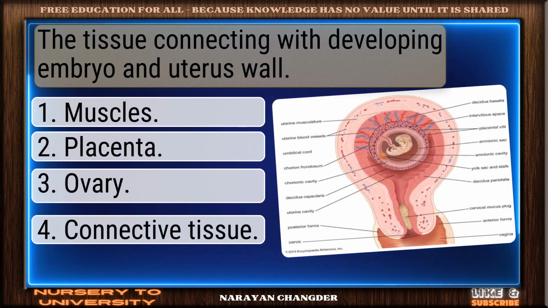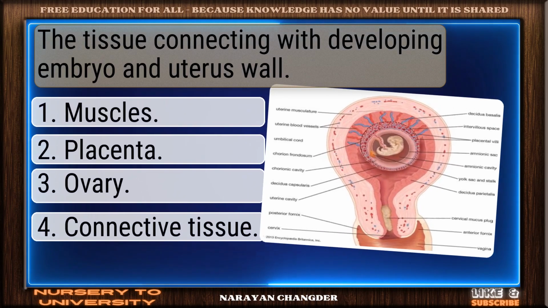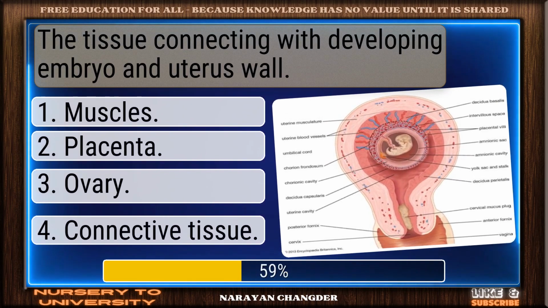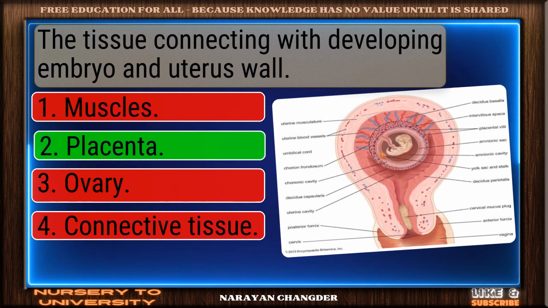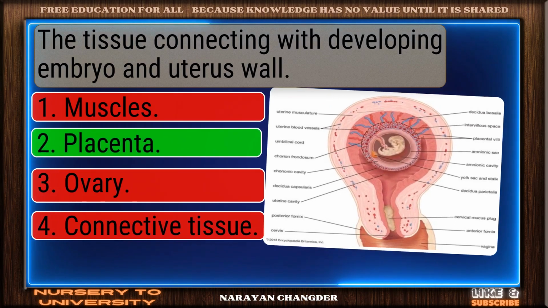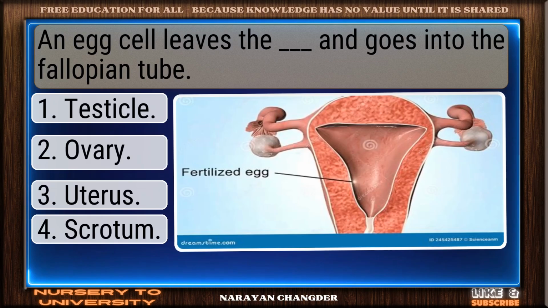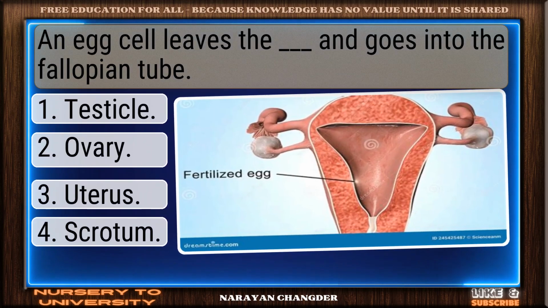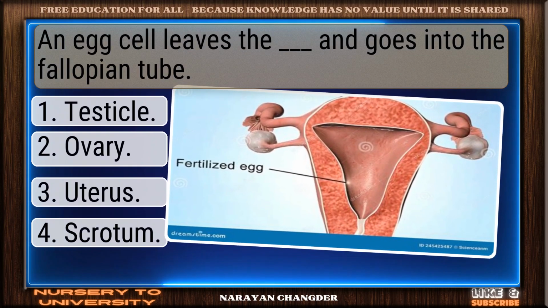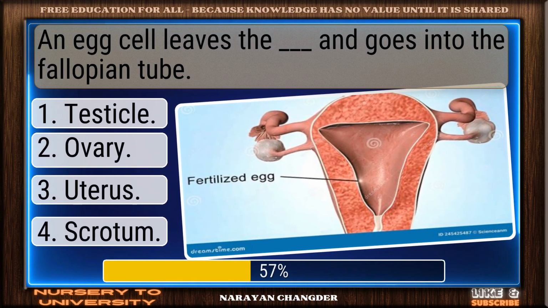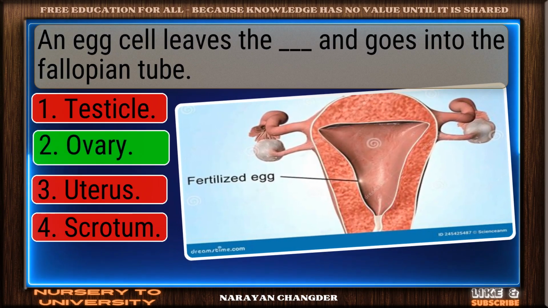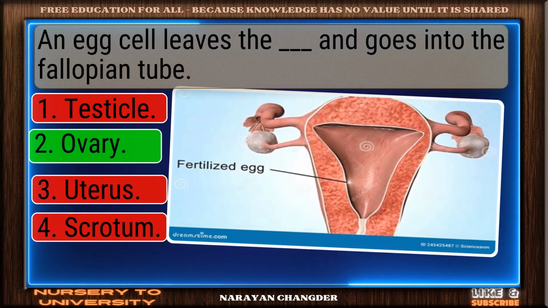The tissue connecting with developing embryo and uterus wall. Excellent. Placenta is a brilliant choice. An egg cell leaves the dash and goes into the fallopian tube. Correct. Ovary is the right answer.